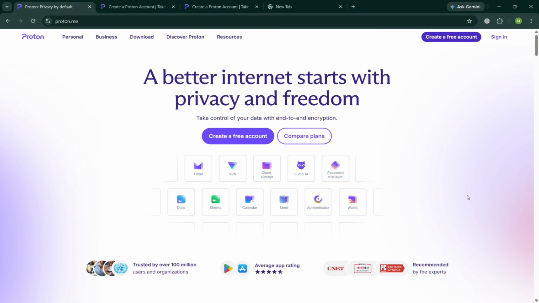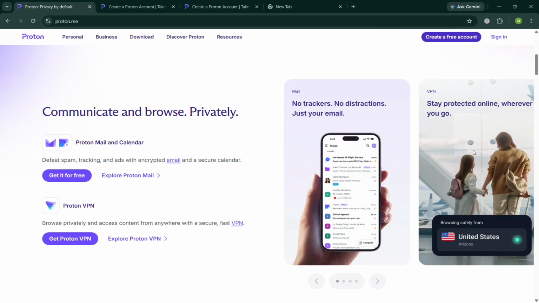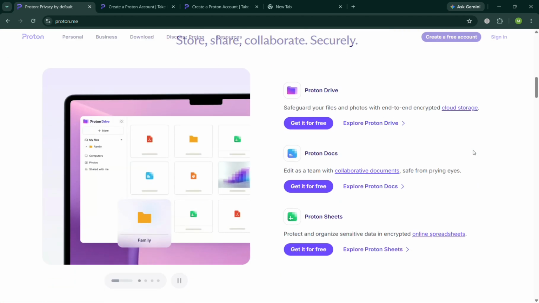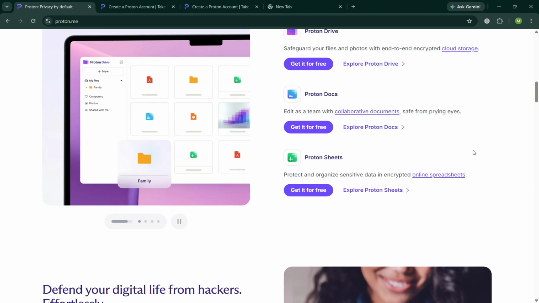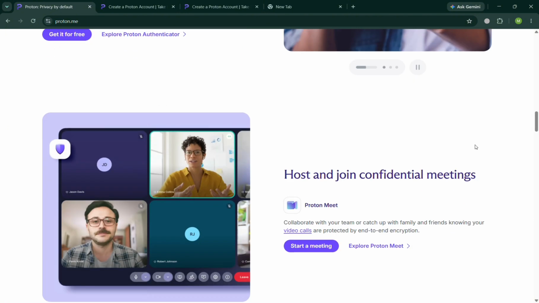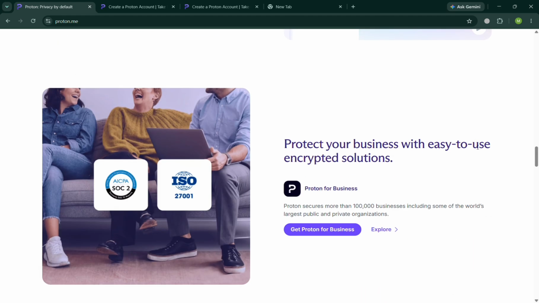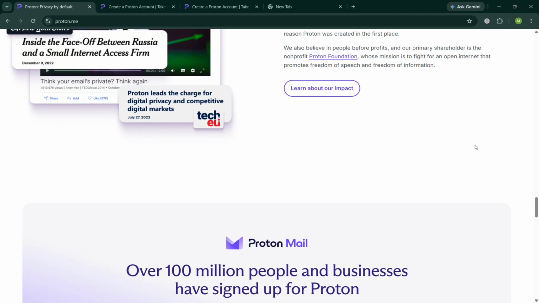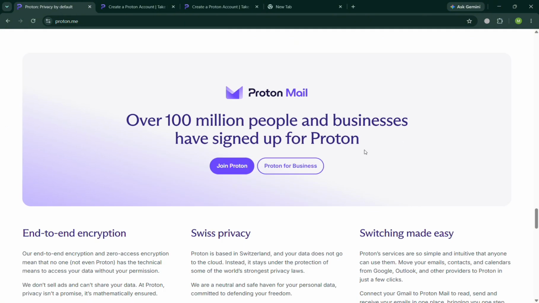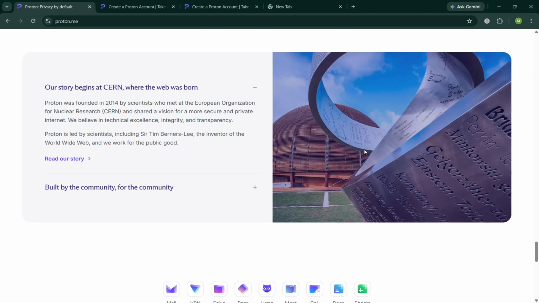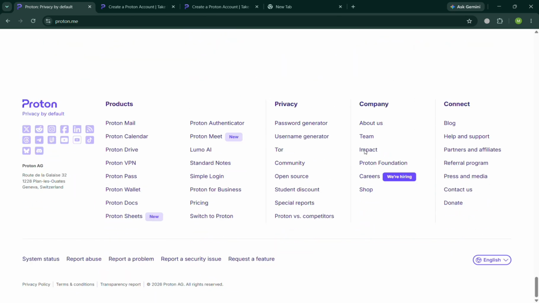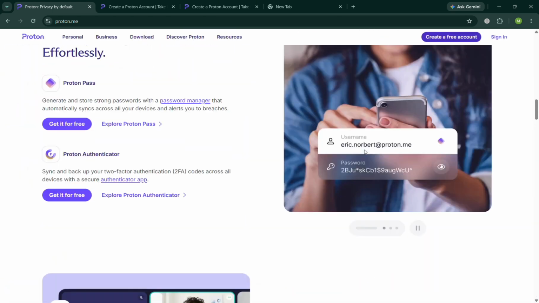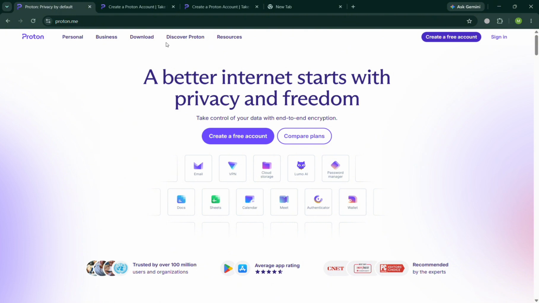But before that, if you don't know what Proton Calendar is, it is a secure, privacy-focused digital calendar developed by Proton to help users manage their schedules while keeping their personal information protected, in which it uses end-to-end encryption to ensure that event details, titles, descriptions, locations, and participant information remain private and accessible only to authorized users. As part of the Proton ecosystem, Proton Calendar integrates seamlessly with Proton Mail, making it easy to create events directly from emails and organize appointments across devices.